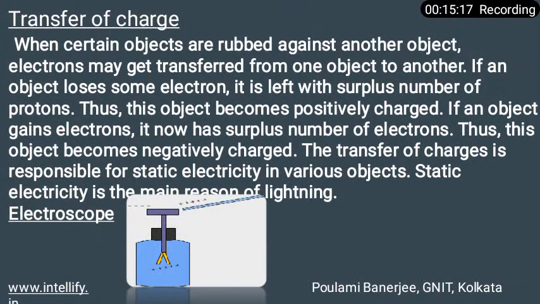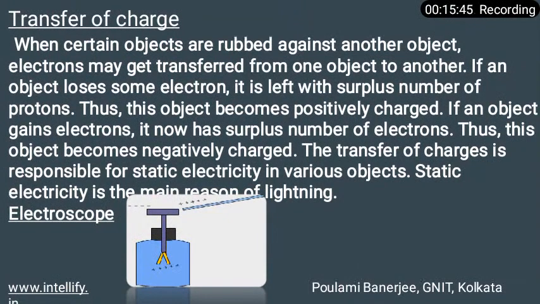So what I am saying is that charge can be transferred from one object to another. If an object loses electrons, it becomes positively charged, and if the object gains electrons, it becomes negatively charged. That is the transfer of charges. The charges can be transferred from one object to another.